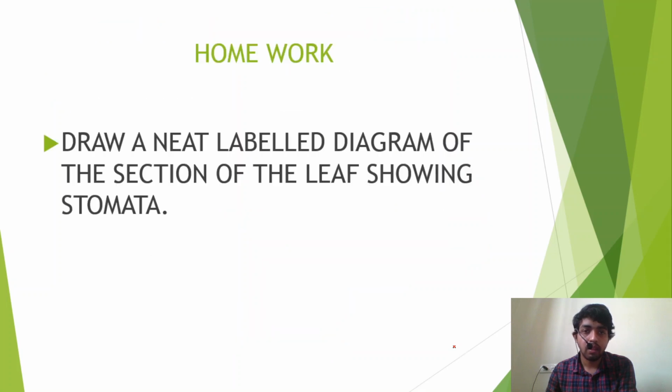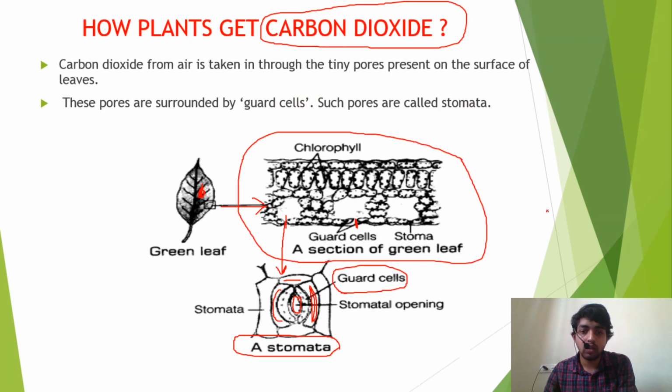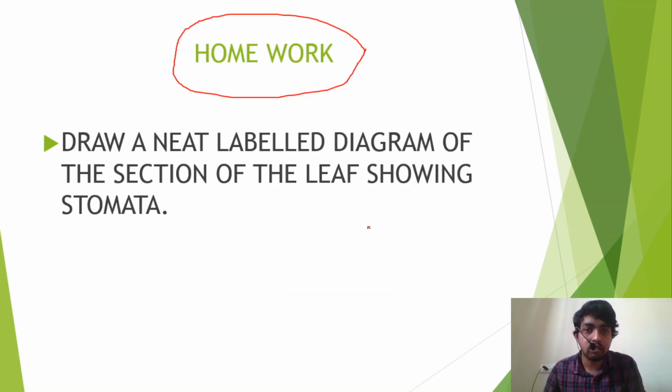See, please note down your homework. Draw a neat labelled diagram of the section of the leaf showing stomata. That means you have to draw in your notebook this structure, this section of the green leaf, and this stomata separately. These two diagrams I want all of you to draw in your class notebook, and take a picture and send it to me in the Google Classroom so that I can give you the marks. Okay, that's all for today.